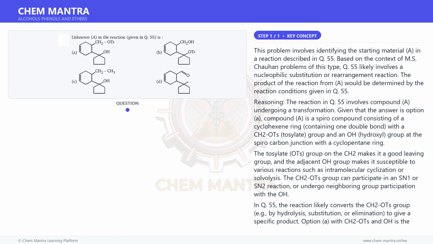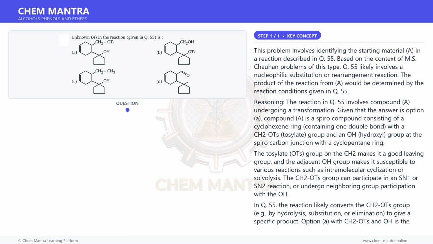Based on the context of MS Chauhan problems of this type, Q55 likely involves a nucleophilic substitution or rearrangement reaction. The product of the reaction from A would be determined by the reaction conditions given in Q55. Reasoning: the reaction in Q55 involves compound A undergoing a transformation.